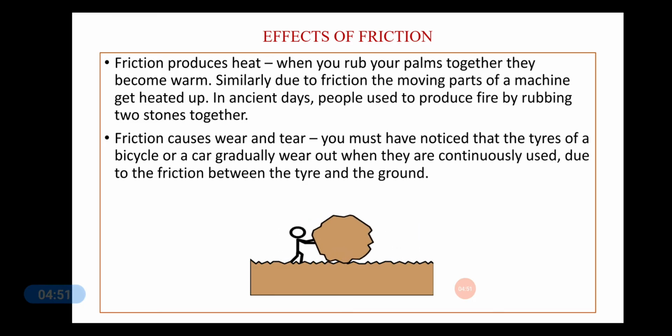Similarly, due to friction, the moving parts of a machine get heated up. As it gets heated up, wear and tear happens in the machine. Even in ancient days, how did the people used to produce fire? They used to produce fire by rubbing two stones together, where flints used to come out and they could light a fire. Similarly, another example is you take a matchbox and you take a matchstick.